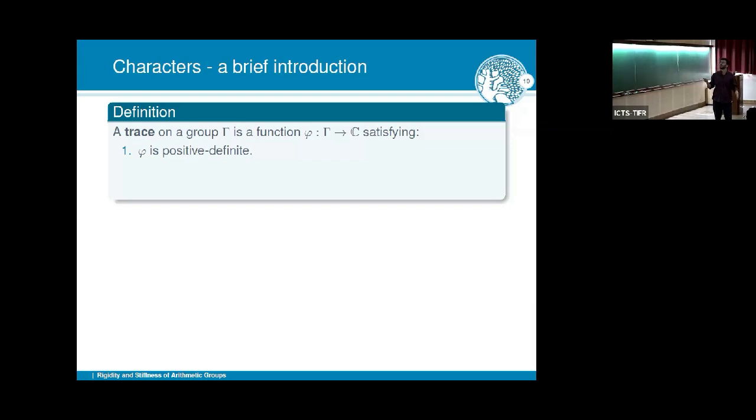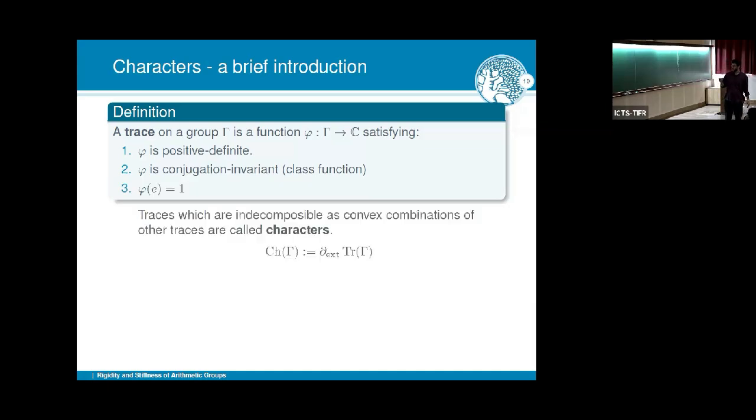If you don't remember what that means, never mind. It is also a class function, and we just normalize it. And like in representations, we have irreducible representations. So the analog here is the ones that are kind of indecomposable. We call them characters.